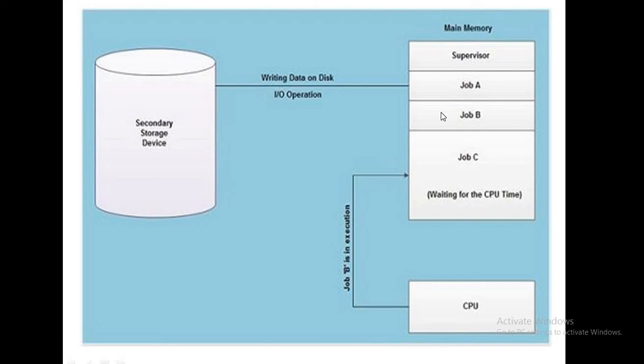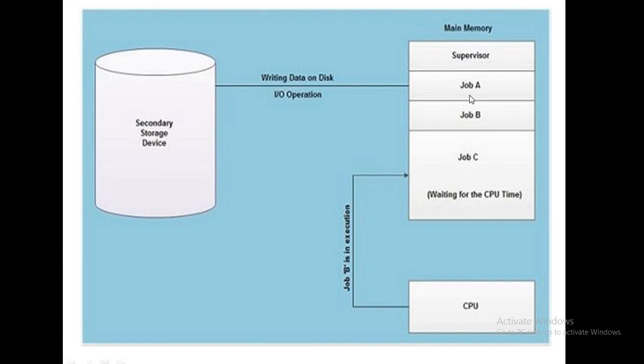Okay, so job A is in waiting state. Job C is in ready state, and job B is in running state.